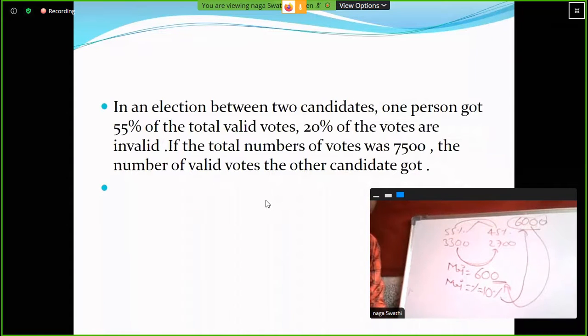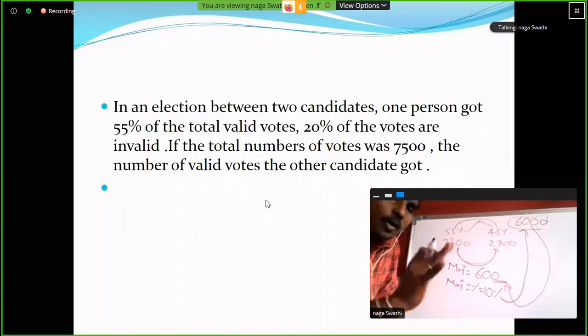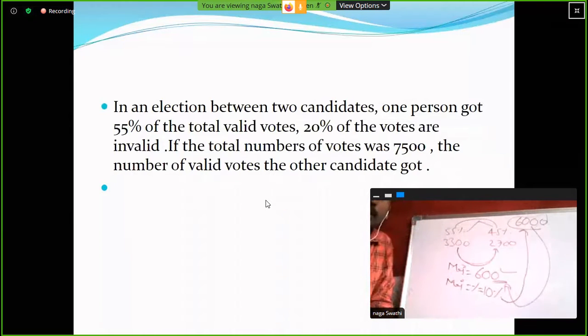Clear? So my next question is, loser lose by how many votes? 600 votes only. Loser lose by how much percentage of votes? 10 percentage. Clear? So this is the concept of voting. Try to understand. If you have any doubt, please raise it.